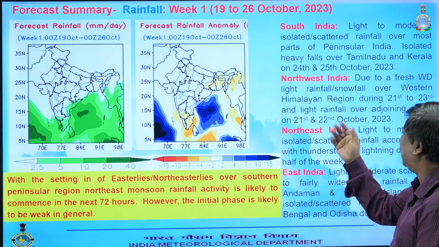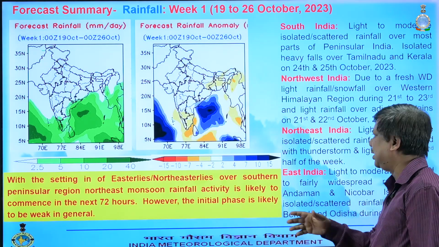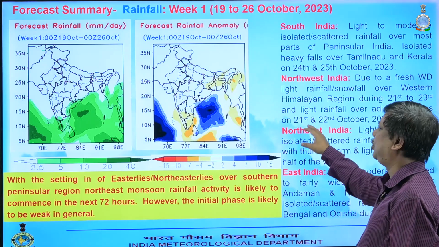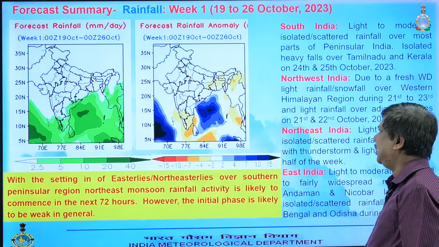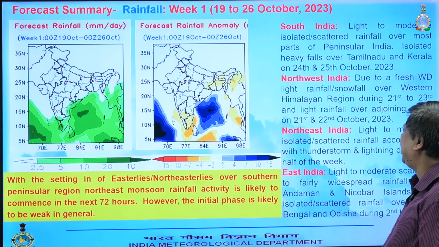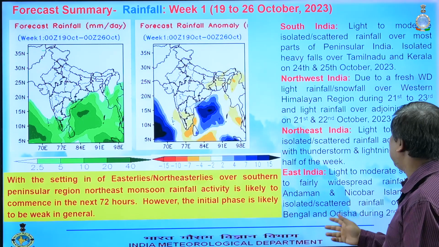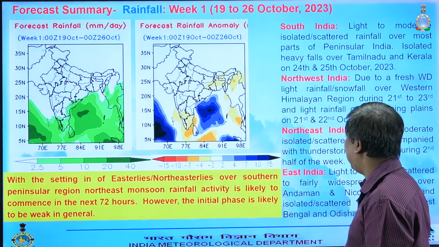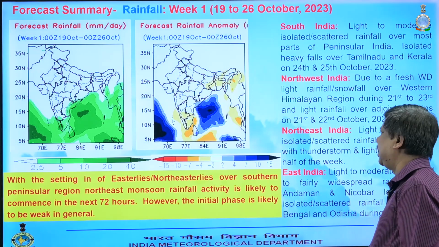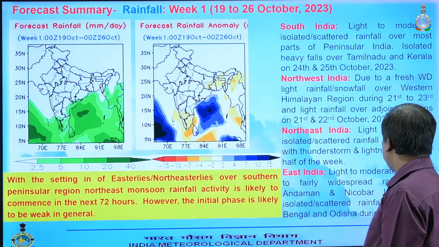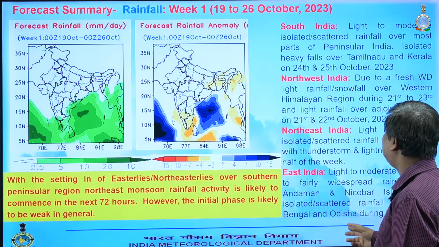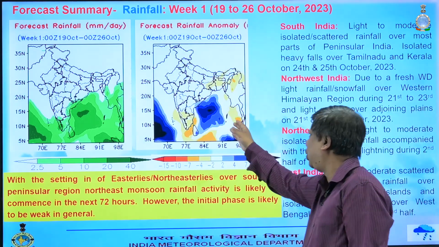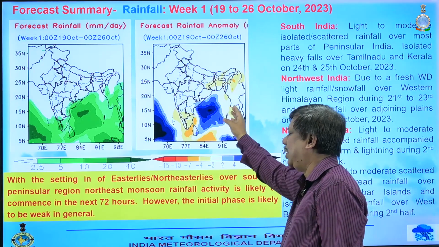Then the adjoining plains area also will be impacted on 21st and 22nd October. In northeast India there will be light to moderate isolated scattered rainfall, so only thunderstorm activity. Eastern India also will not have so much rain, light to moderate widespread rainfall, but the rainfall will be widespread over Andaman Nicobar.